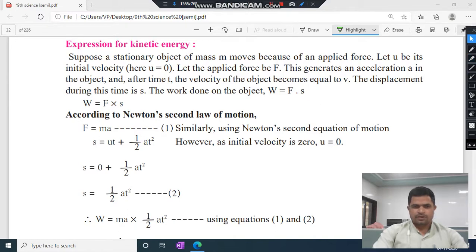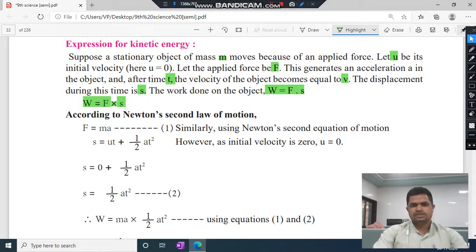Look here, we have a stationary object of mass m that moves because of an applied force. Let u, small u, be its initial velocity, where u is equal to 0, and let the applied force be capital F. This generates an acceleration in the object, and after time t the velocity of the object becomes v. Initial velocity is u and final velocity becomes v. The displacement during time t is s. So the work done on the system, denoted W, is equal to F into S.